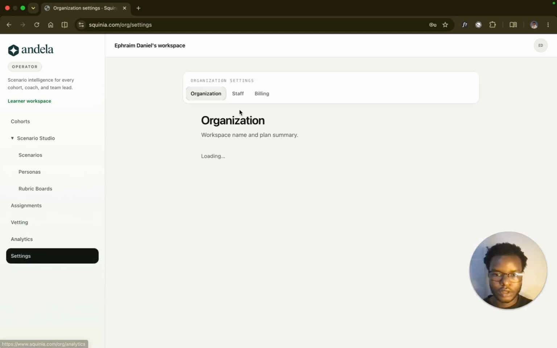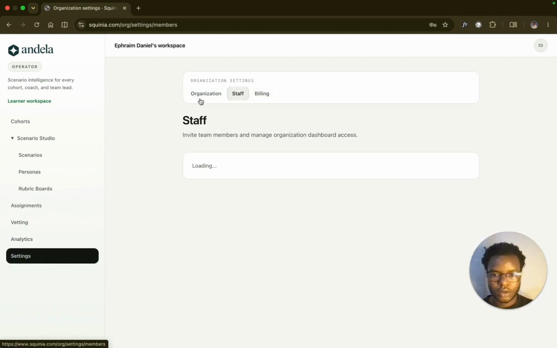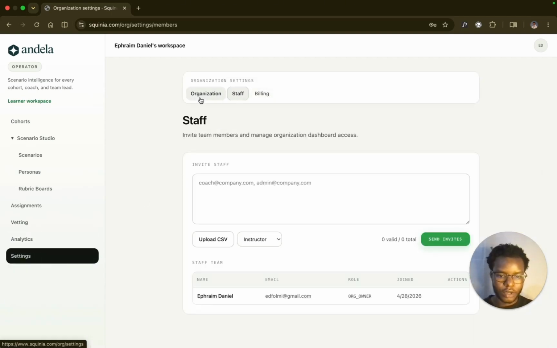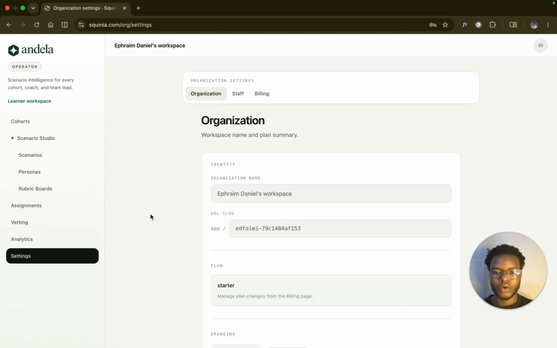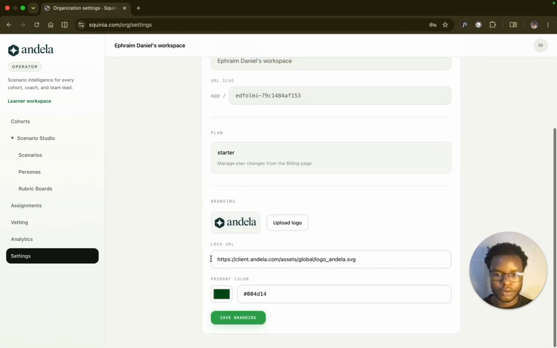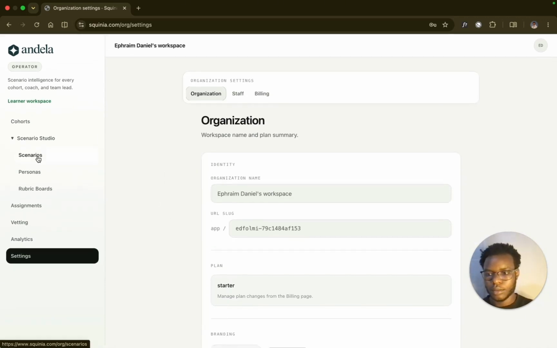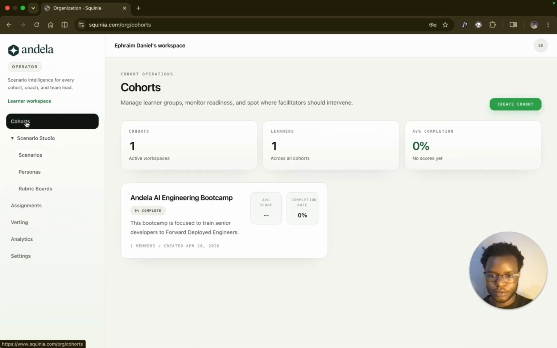You have your settings too. You can invite your staff and take care of every role that a staff will have in managing the consistency of users in the cohort.